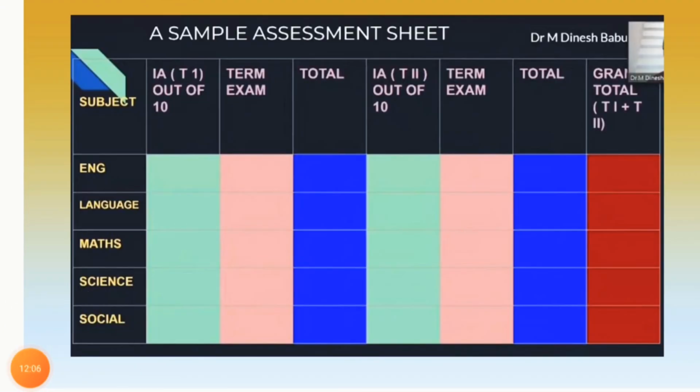And guys, here we have the sample assessment sheet, as you can see. On the left-hand side all the subjects are given, and in the horizontal row, I is 10 for internal assessment, out of 10 marks. So in each subject how much the child is getting, and in the term exam how much the child got, and then the total of internal and term exam will come in this blue column. So if you are an educator, principal, or any other higher authority or coordinator of a school, you can make this kind of pattern for keeping the records of the marks. Internal assessment term 2 is out of 10 marks, then the term exam, and the grand total.